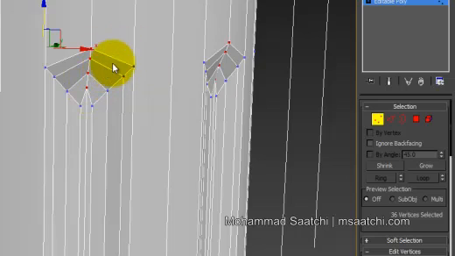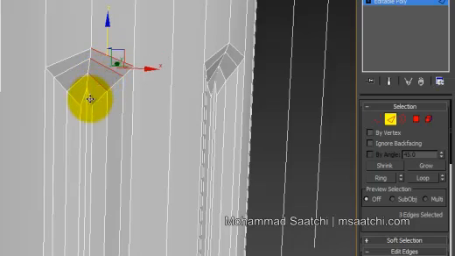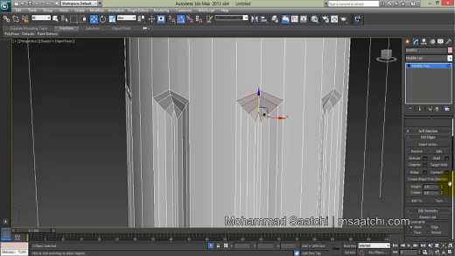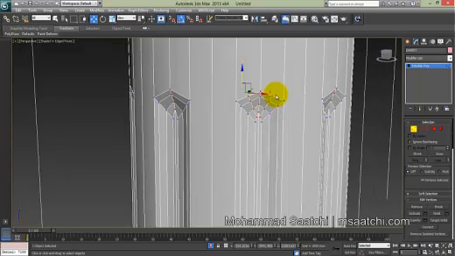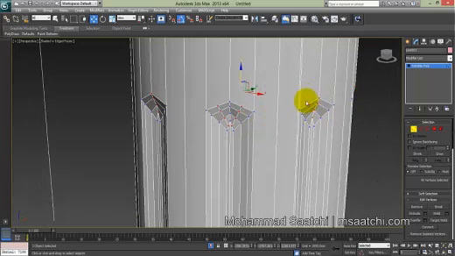Okay, now if you want to make it better, you can click these edges and use cut or connect. Okay, and do it for all of these parts.